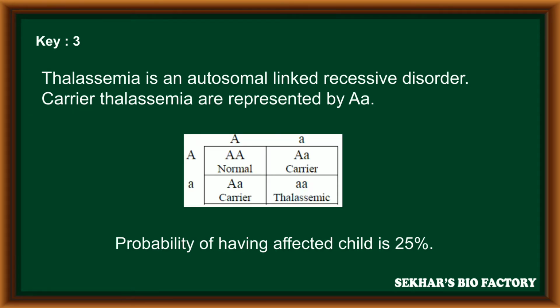Thalassemia is an autosome-linked recessive disorder, and carriers of thalassemia are represented by capital A, small a. By conducting a cross between two carriers, out of 4 individuals, only one individual, that means 25% of individuals, is affected with thalassemia.